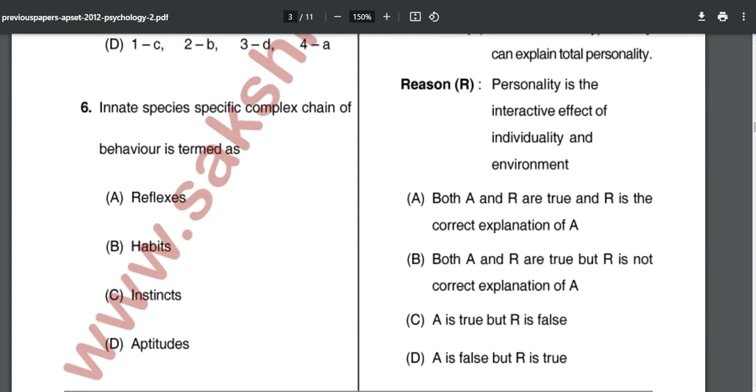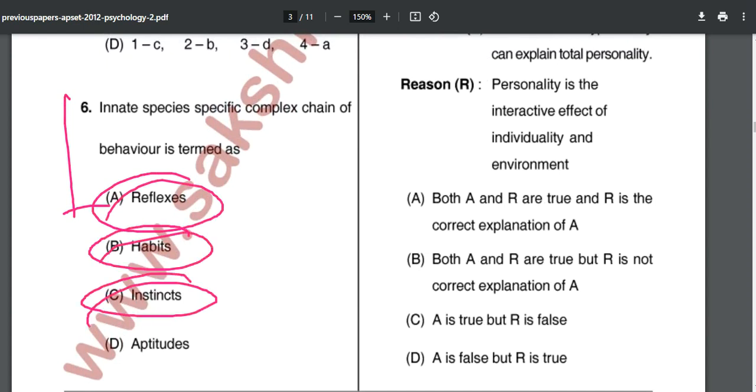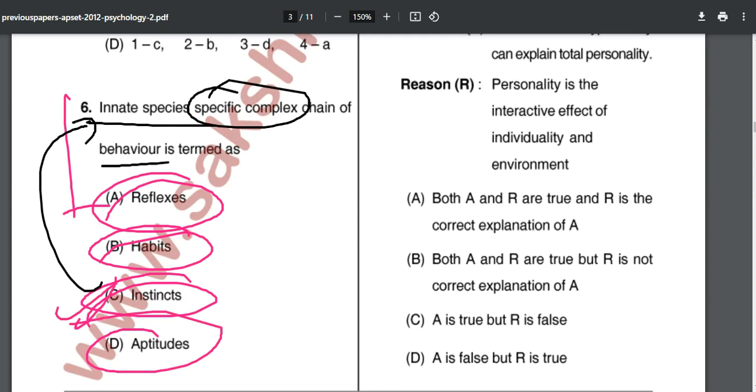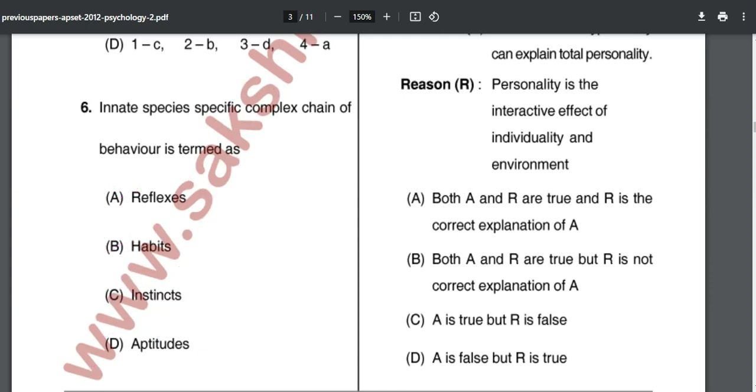After that, innate species specific complex chain of behavior is termed as reflexes, habits, instincts, or aptitudes. It is instinct, because innate species specific complex chain of behavior, that is our instincts.